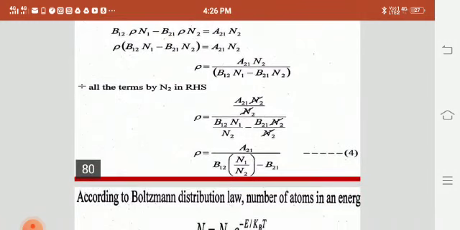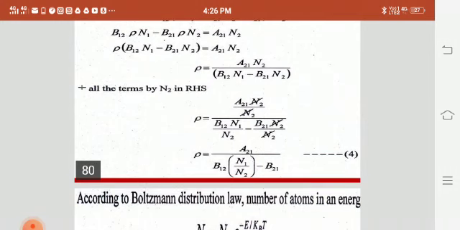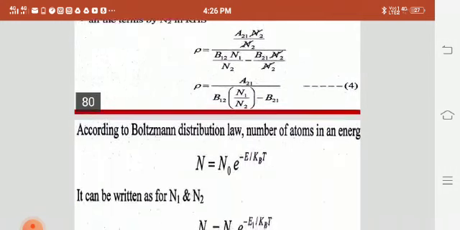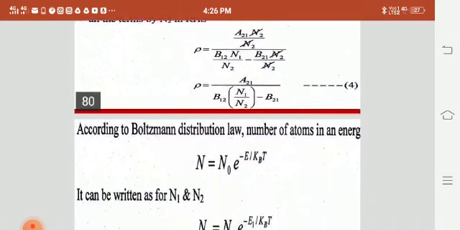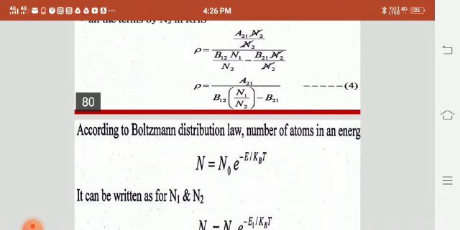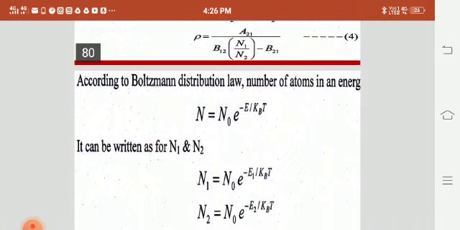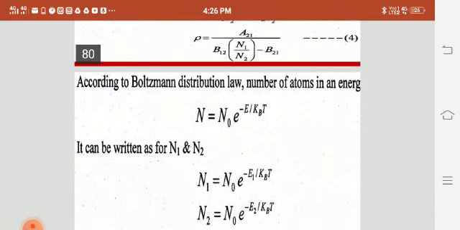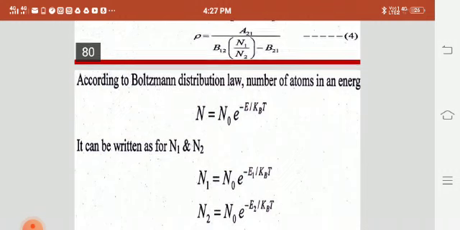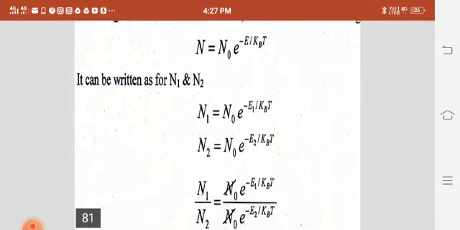Here we are getting the rho equation, that is the density equation, equal to A21 divided by B12 N1 by N2 minus B21. Here we are going to substitute N1 and N2 from the Boltzmann distribution law. That is, the number of atoms in an energy level is N = N0 exp(-E by kBT). Here we can write N1 and N2 for the ground state and excited state. So N1 is equal to N0 exp(-E1 by kBT), and N2 is equal to N0 exp(-E2 by kBT).